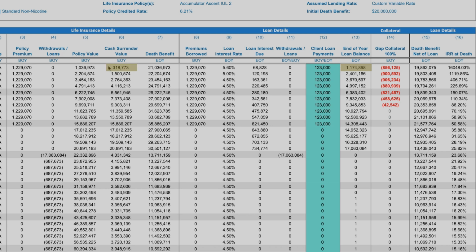Well, the cash value in year one, the portion of the policy that the bank is able to take as collateral, is $318,000. 1.1 minus 318 leaves us $856,000 of a gap, and that needs to be made up by you in the form of cash equivalents, marketable securities, or most likely some type of letter of credit against a bank, collateralizing hard assets, real estate, things like that.